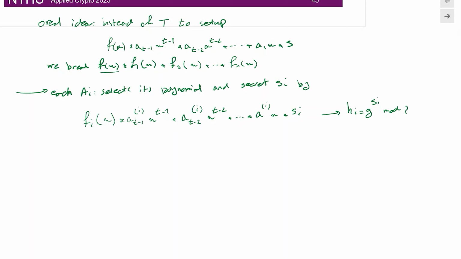But the point is, before they can do so, it's one way to see this, but for every other user to get their different shares from these polynomials and therefore compute their own polynomial, we have to do a little bit more trick over here.